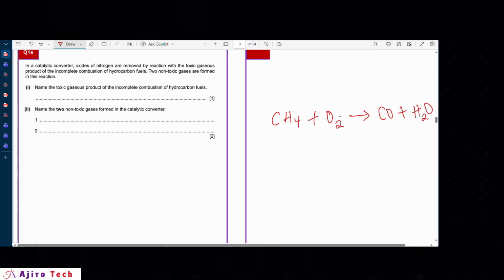Of course, this equation needs to be balanced. So this is the toxic gas that is produced. When a hydrocarbon incompletely burns, it is going to produce carbon monoxide. So our answer here is carbon monoxide. I'll just write carbon monoxide here.